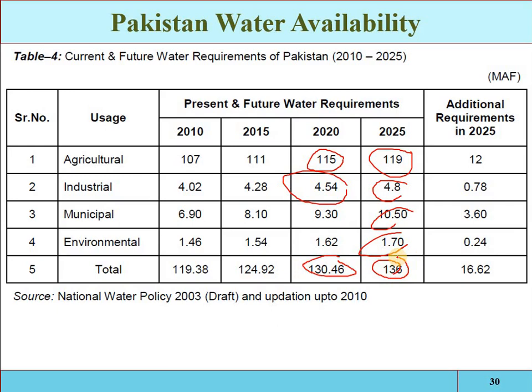So these are the scenarios: on one hand the requirement is increasing, and on the other hand the availability is decreasing, because the average annual flow of the Indus River is decreasing and the demand is increasing. So what is the solution? That is the management and the planning. We will discuss these things in detail, how the water will be managed.